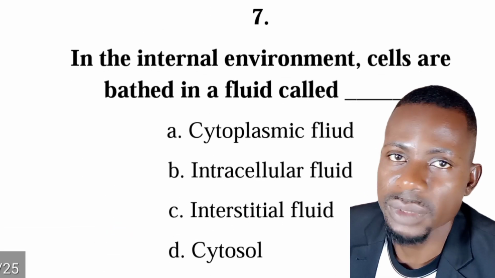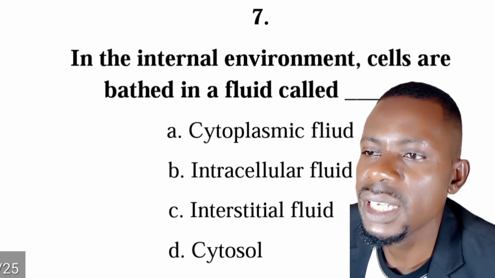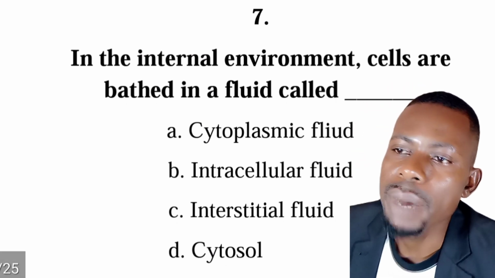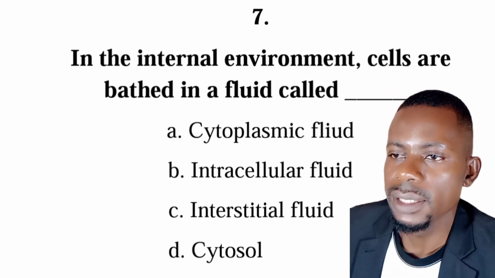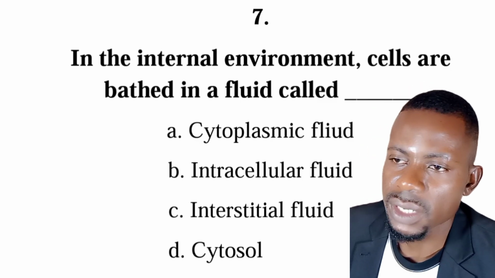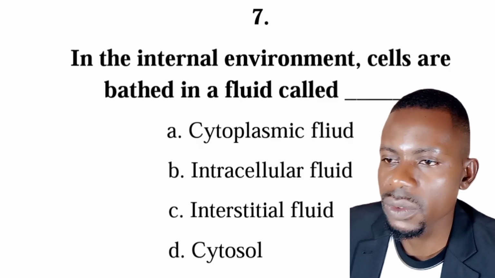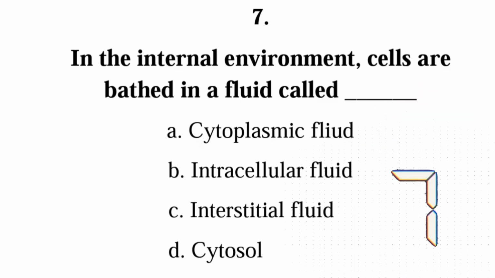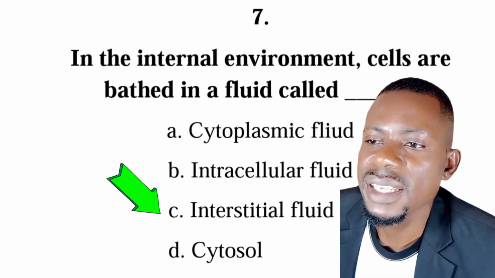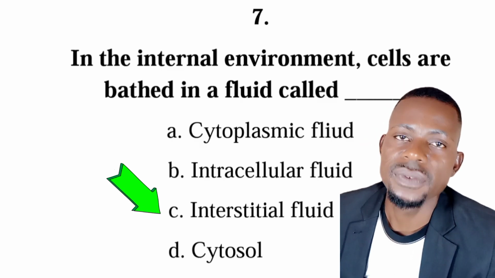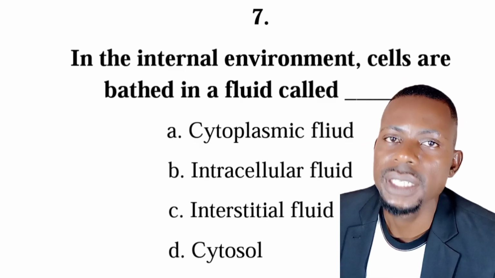Number seven is from cells. And the question is, in the internal environment, cells are bathed in a fluid called, is it cytoplasmic fluid, intracellular fluid, interstitial fluid, or cytosol? So the correct answer is C, interstitial fluid. So this is the fluid that's actually found between the cells.